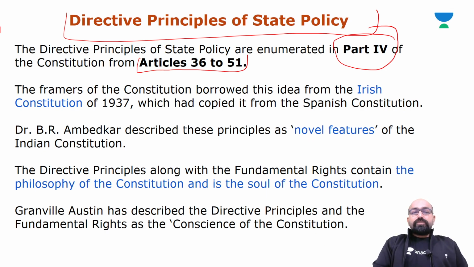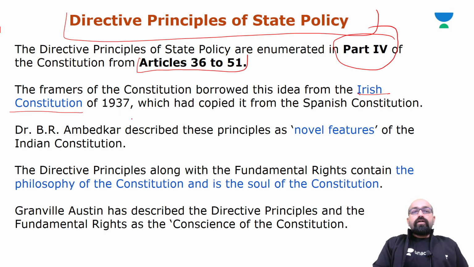Now, these DPSPs are borrowed from the Irish Constitution, that is from Ireland. Alright. Yes. So remember this basic borrowing of DPSP.